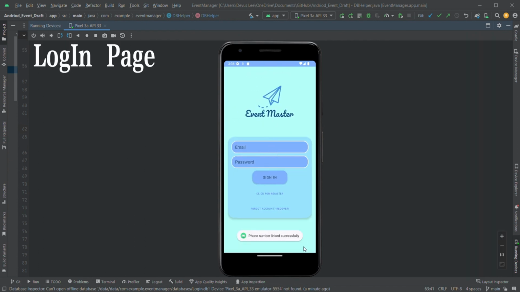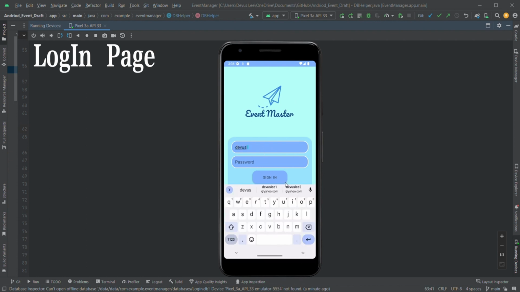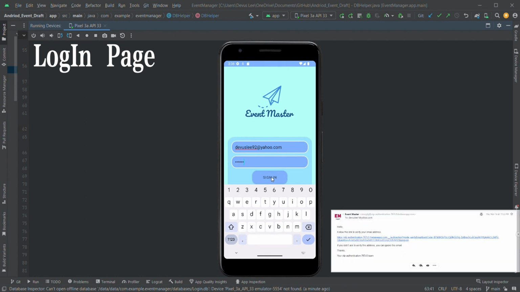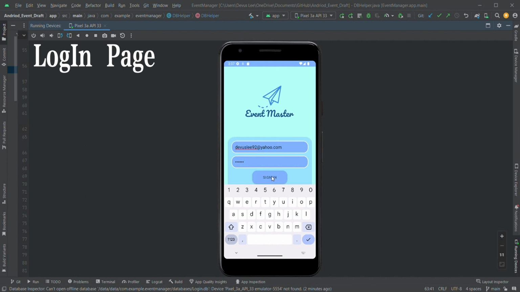So now I have verified my phone number, and then let me go to my email. I'll show you guys as I type in my account details. It will say that I need to verify my email. So I'm gonna go to my email right now. I have this email and I'll click verify. Alright, the email is here. There we go. Now it's been verified, I can log in.